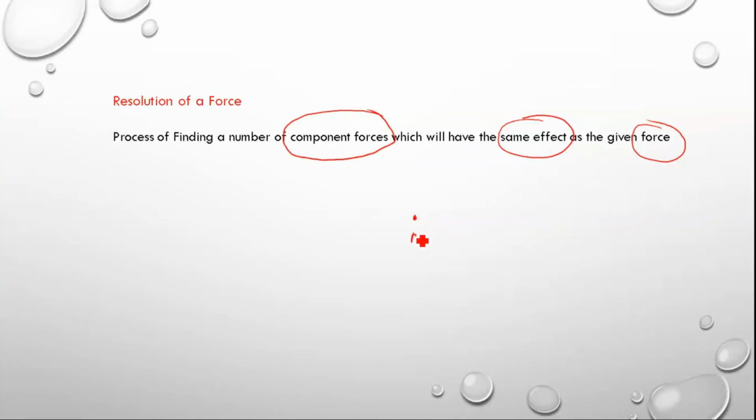For example, at A, some force is acting. I will say that F1 is the force acting. Now, I need to resolve this F1 into two mutually perpendicular components. So I will take a line along the X direction and draw a line along the Y direction.